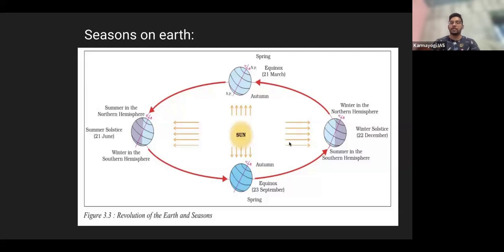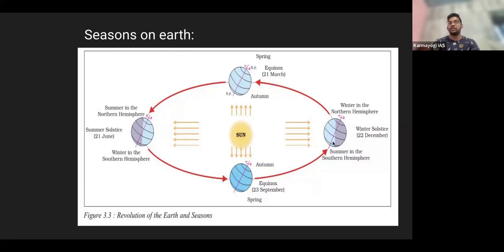So after 3 months again, it means 6 months difference from here. On 22nd December, we experience the winter solstice, right? We here means the Northern Hemisphere, because we are in the Northern Hemisphere. So we experience winter in the Northern Hemisphere, and the Southern Hemisphere experiences summer.